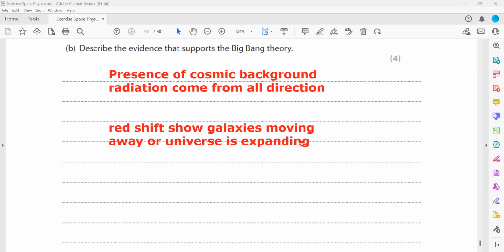According to the Big Bang, it started from one dense point, and due to the Big Bang, everything scattered. So the redshift is also evidence of the Big Bang. So these are the two pieces of information you will always use whenever you refer to the Big Bang theory. Is it clear? This was the last question from the space physics exercise.